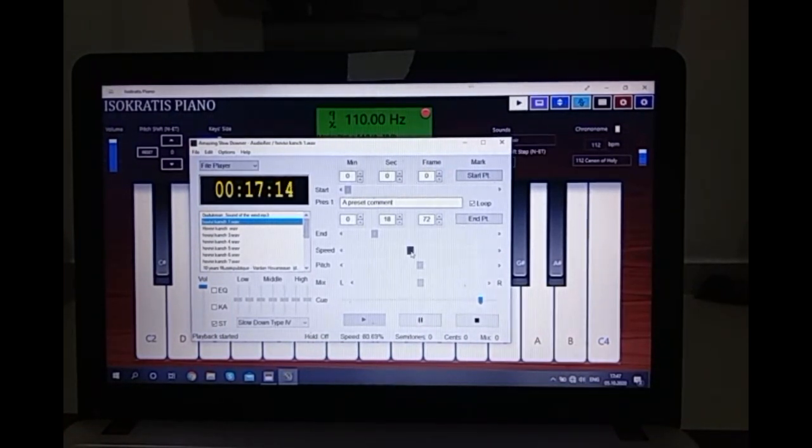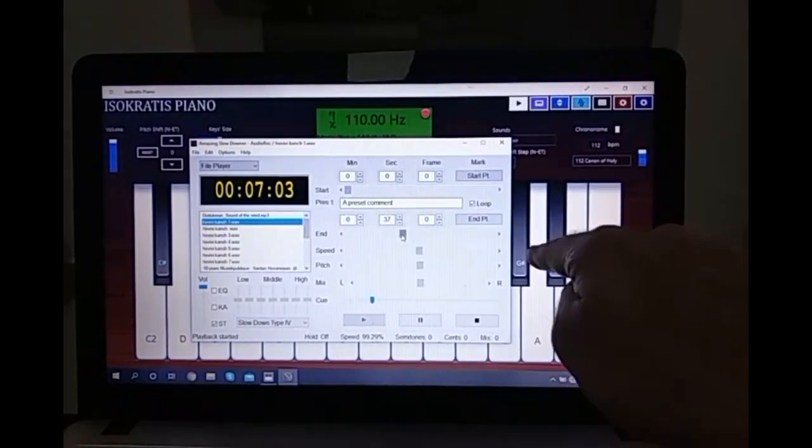Enough, you can move to learn the next phrase. Like this, I move the end point a little bit further.